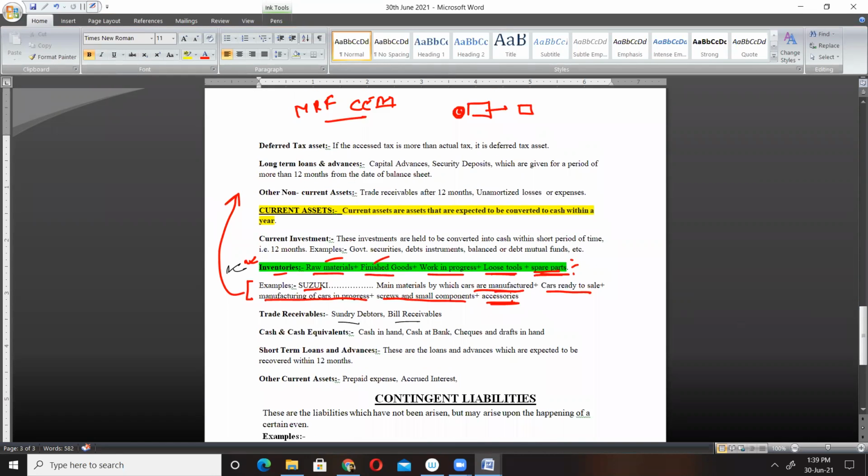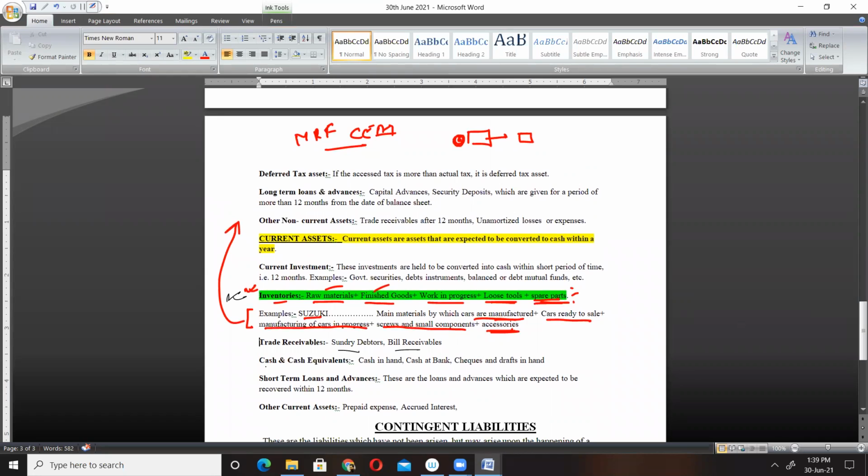For example, trade receivables will include sundry debtors and bills receivables. After this, next we have cash and cash equivalent. Cash and cash equivalent is nothing but items like cash and items which are not exactly cash but equal to cash, equivalent to cash.